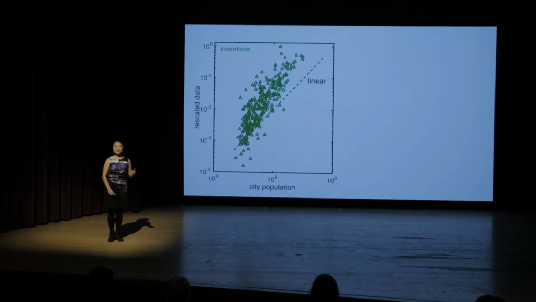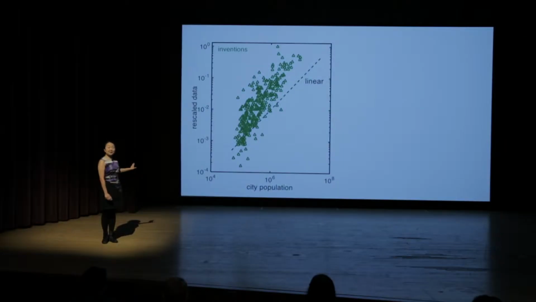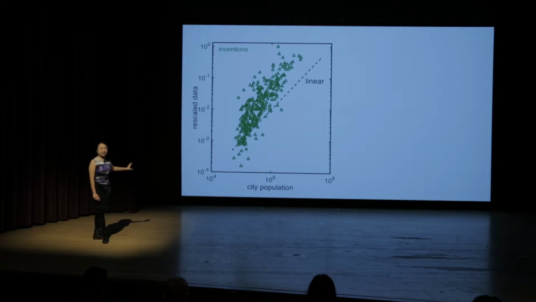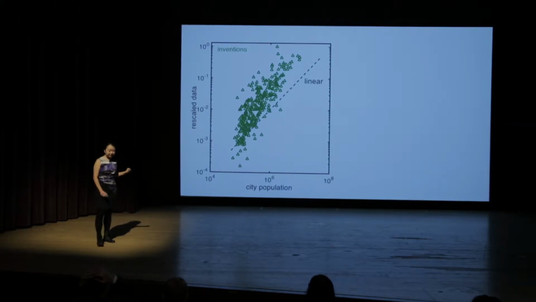So I'd like to first walk you through this graph. There are about 300 metropolitan areas in the United States, and each one of them is represented as a marker on this graph. Horizontally, we're looking at population of each of the cities, from 10,000 to 10 million. So think Urbana, Illinois on the low end, New York City on the high end. Vertically, I'm showing the amount of patents, inventions produced in each city.